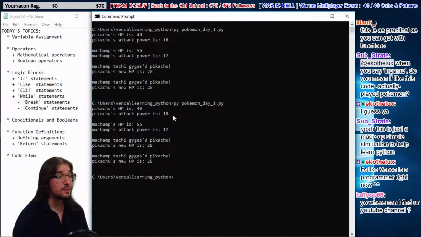Okay, well, same thing happened, right? Pikachu takes damage twice, but doesn't actually lower his health. So, that's kind of a drag.